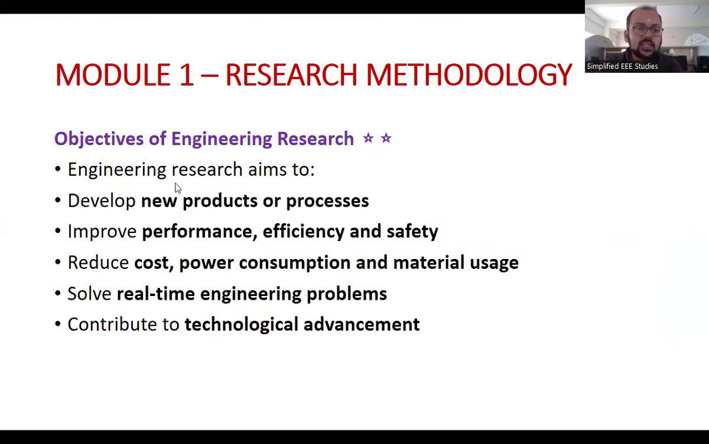What are the objectives of engineering research? Very, very important. Engineering research aims to focus on to develop a new product or process to improve the performance, efficiency, and safety, to reduce the cost, power consumption, and material usage, to solve the real world engineering problems. Also, like a management problem. If you are an MBA graduate, you have to add like to solve the present management problem, to contribute the technological advancement. These are the major objectives of research.